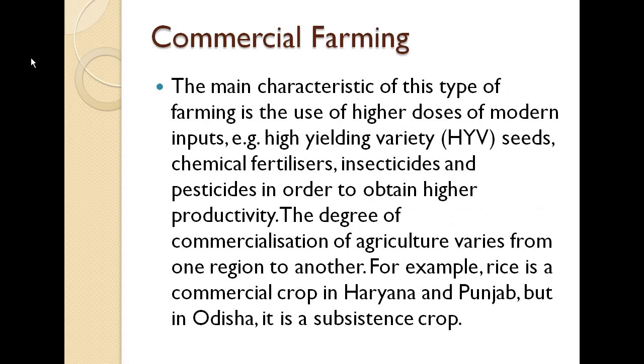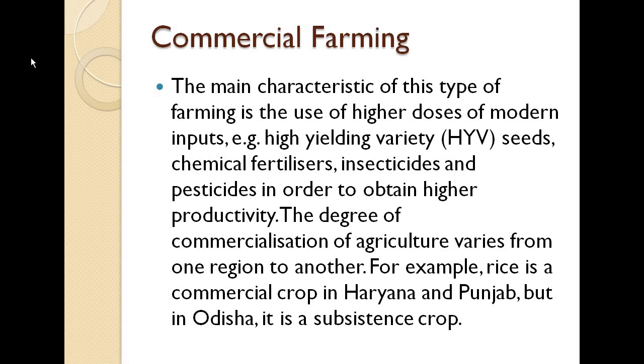So, the third one here, which is the most important one, is commercial farming, where the farmers sell their produce to get some earning in one way or the other. So the main characteristic of this type of farming is the use of higher doses of modern inputs, which is HYV, high yielding variety seeds, chemical fertilizers, insecticides and pesticides, in order to obtain higher productivity. So basically these commercial farms are using all the modern techniques here.